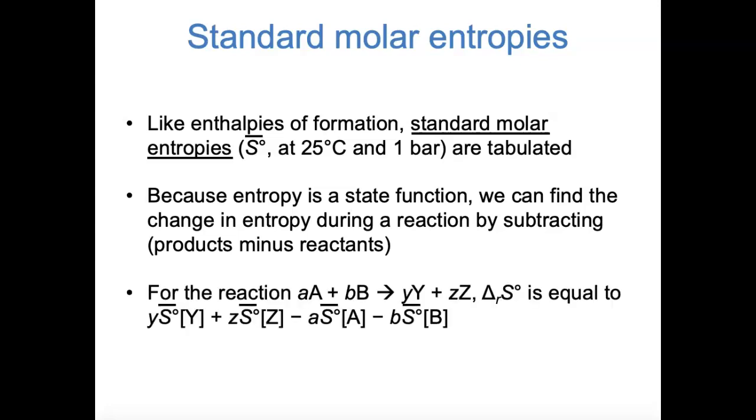In equation form, our approach would look like this. For a general reaction where A moles of A react with B moles of B to form Y moles of Y and Z moles of Z, the standard entropy of reaction would be equal to the standard molar entropies of the products minus the standard molar entropies of the reactants, with everything multiplied by their stoichiometric coefficients. This equation makes things look maybe more complicated than they are. You're basically doing exactly the same thing that you do to find delta H of a reaction, just products minus reactants.